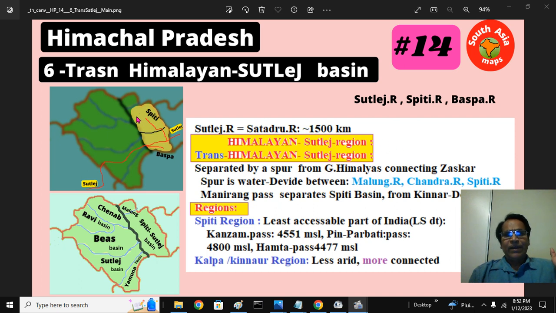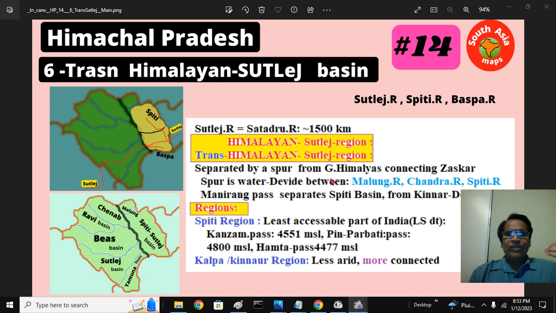It is based upon the water divide, the Great Himalayan mountains. It is a Himalayan zone, that is Cis zone, this side we looked before, and Trans-Himalayan Sutlej region. We are looking at this yellow highlighted part. There is a spur mountain. This is the Zaskar mountains, greater mountains. There is a spur, means a ridge that separates greater Himalayas from the Zaskar.